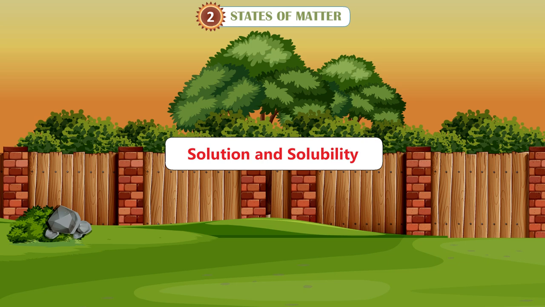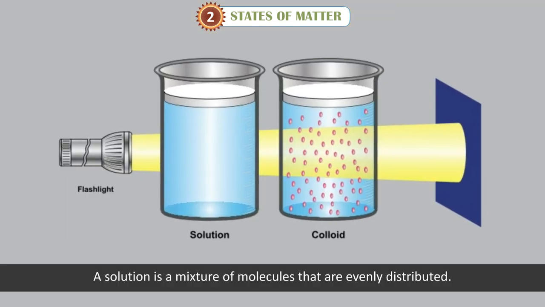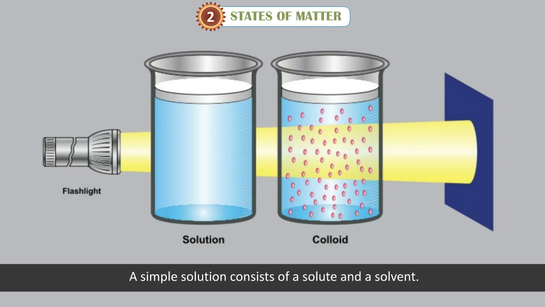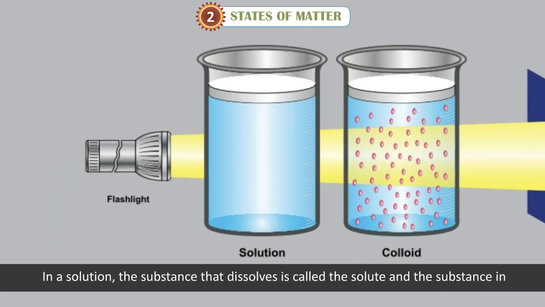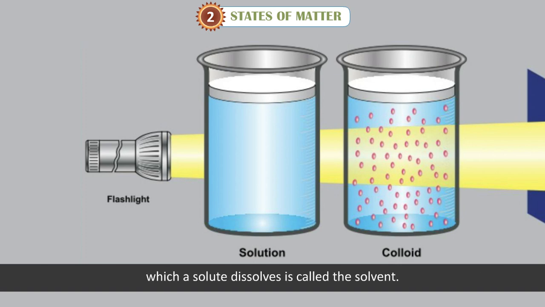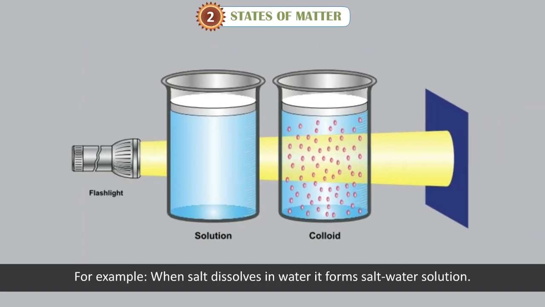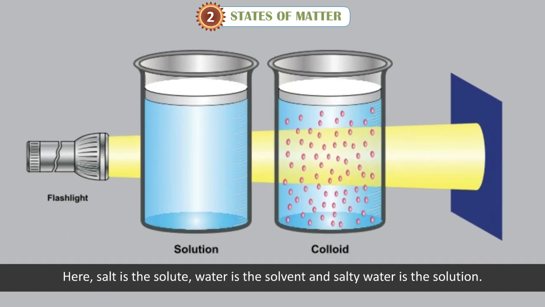Solution and solubility. A solution is a mixture of molecules that are evenly distributed. A simple solution consists of a solute and a solvent. In a solution, the substance that dissolves is called the solute and the substance in which a solute dissolves is called the solvent. For example, when salt dissolves in water, it forms salt-water solution. Here salt is the solute, water is the solvent, and salty water is the solution.